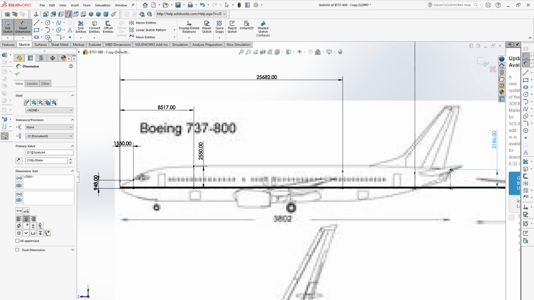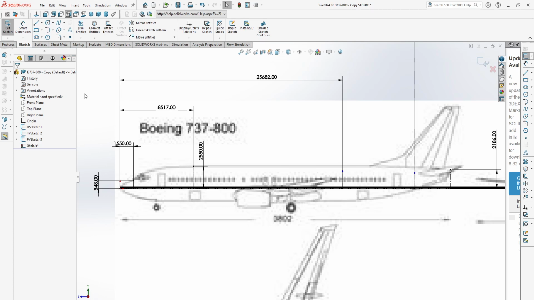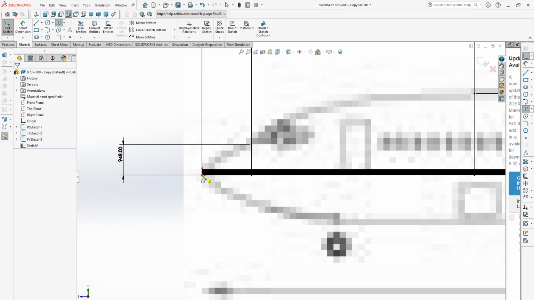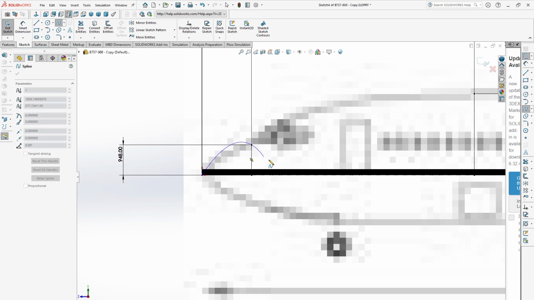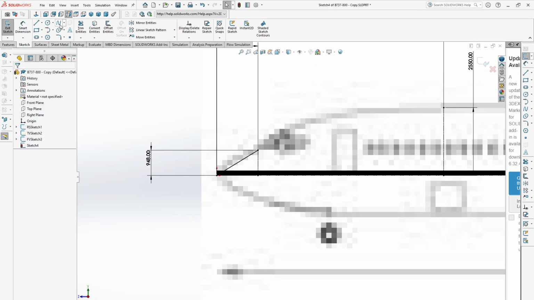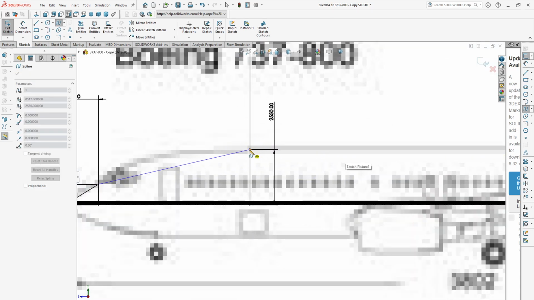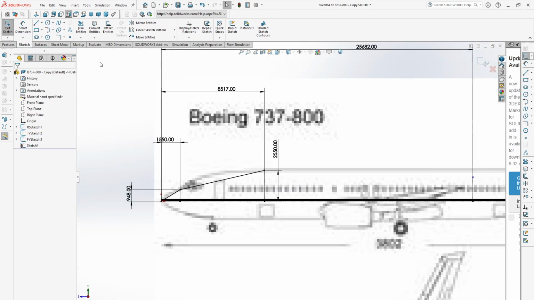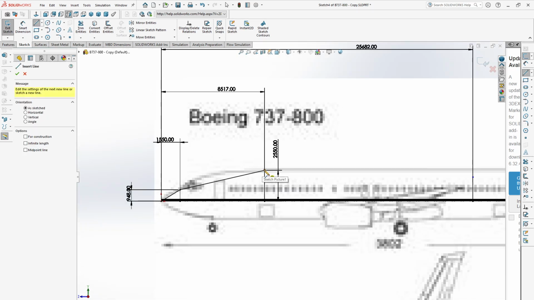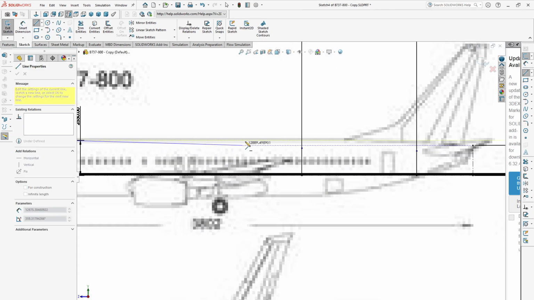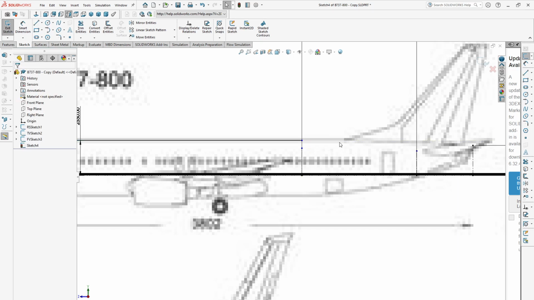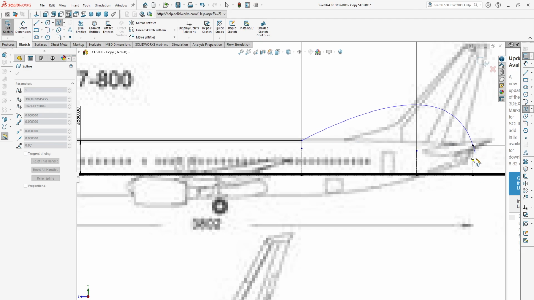Okay, now we can start our guide curve. First press escape, then select the spline, start from the nose, connect these 2 points, and then press escape. Again select the spline and connect these 2 points, then select a solid line and draw a horizontal line up to this, then again select the spline between the last point.